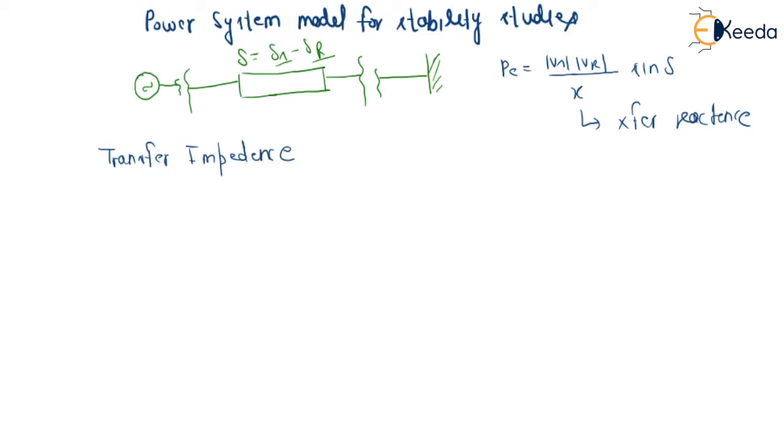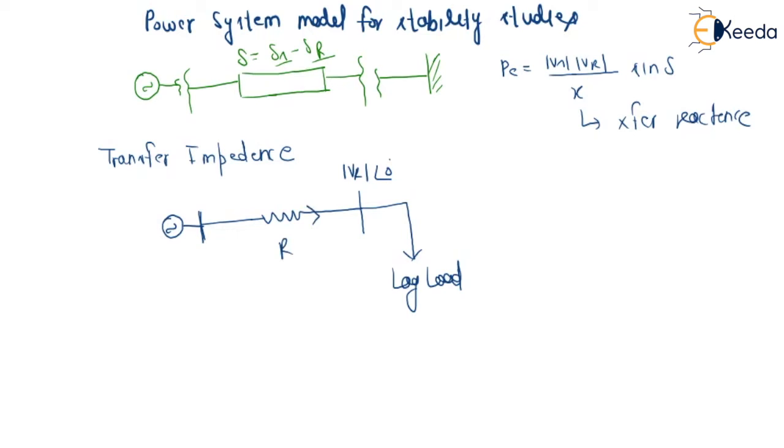So let us assume we have a transmission line which does not have any reactance. So this will be a simple resistor, and we are dealing with a lagging load initially. If we are dealing with a lagging load, this will be VR at the angle of 0, and if we draw Vs, then this will be R and this will be IR. So here we are calculating the value of Vs at any angle delta. I am simply writing Vs.